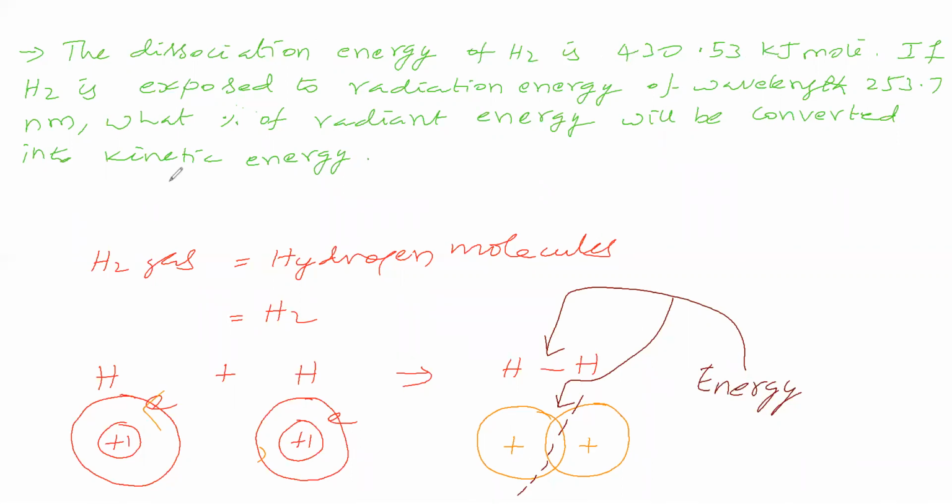What is the meaning of that? We will see. The dissociation energy of hydrogen gas is given as 430.53 kilojoule per mole. What is the meaning of this unit? Here, per mole means 1 mole of hydrogen gas requires this much energy for dissociation.